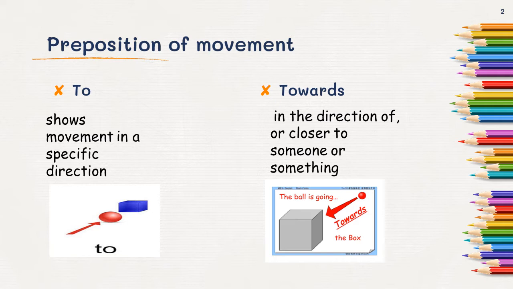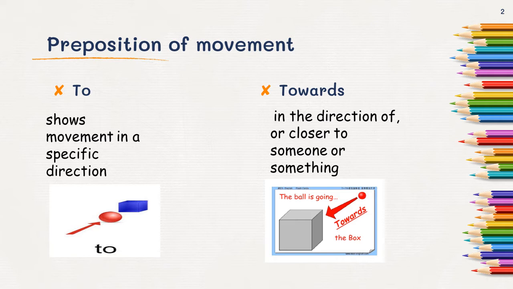Next preposition is towards. Towards is in the direction of or closer to someone or something. This word tells about the close distance of one thing to another.